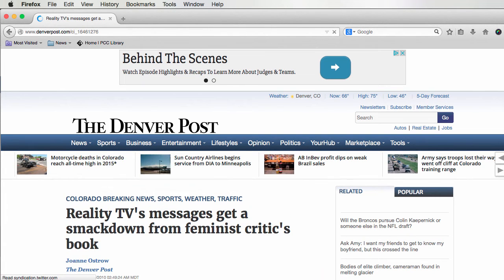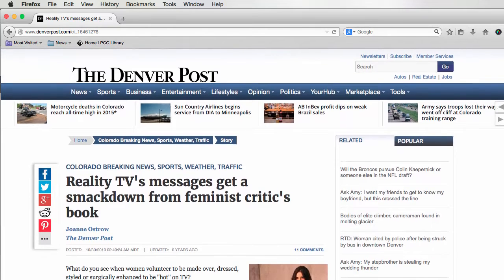How can I tell? It gives the name of the publication as the Denver Post at the top of the page. If you're ever not sure what type of thing you're looking at, look for an About page for the website or search for the name of the publication.